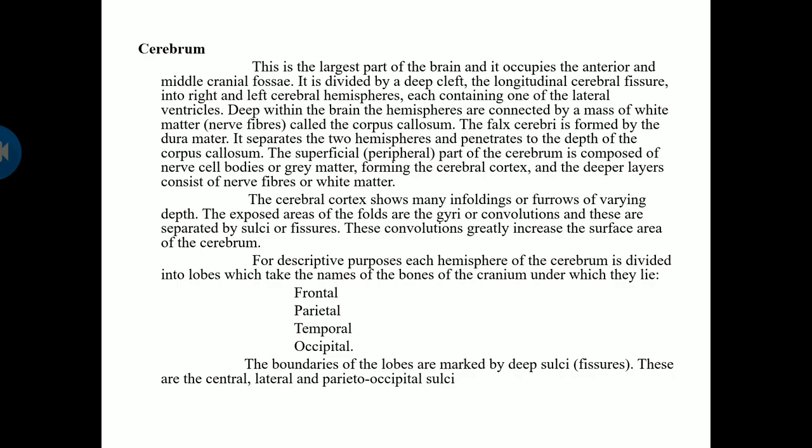Coming to the cerebrum. This is the largest part of your brain and it occupies the anterior and middle cranial fossa. It is divided by the deep cleft of the longitudinal cerebral fissure into right and left cerebral hemispheres, each containing one of the lateral ventricles. So your brain is divided into equal halves, the right hemisphere and the left hemisphere, and each hemisphere contains one ventricle, the right and left lateral ventricles.